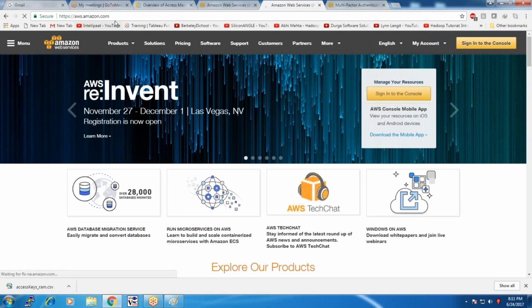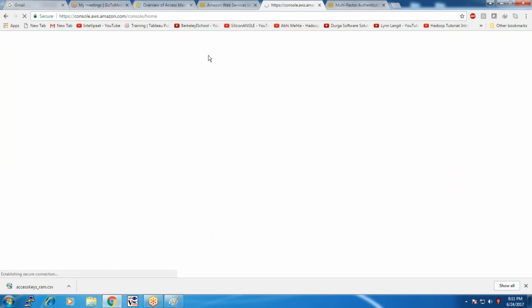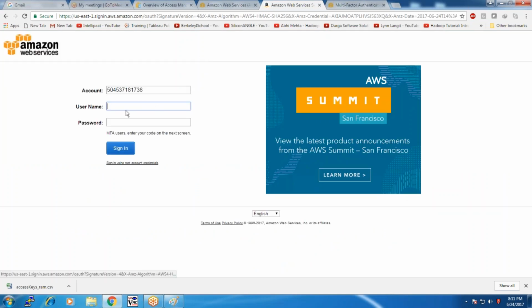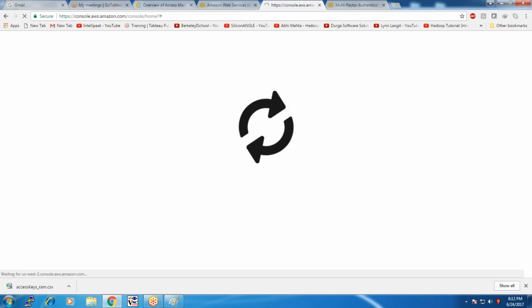Since the user is now enabled with multi-factor authentication, it prompts you, apart from username and password, this MFA code needs to be given to the console, then it will authenticate. Now you can find username, password. If you type, it prompts for an MFA code. The MFA code now generated is 678462. Now submit this code. Okay, now the user will be allowed access.